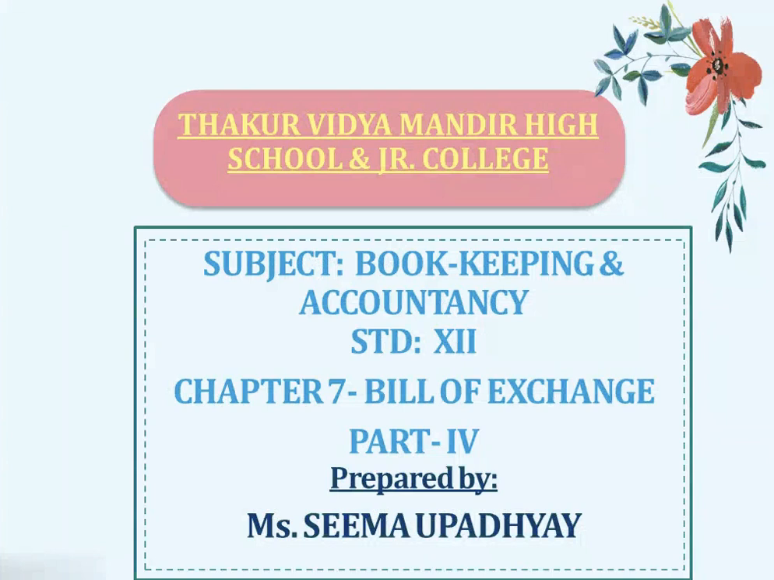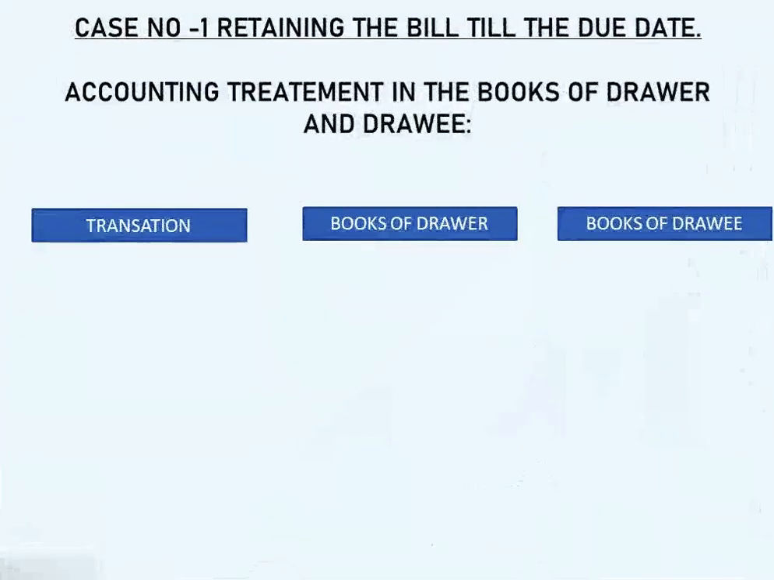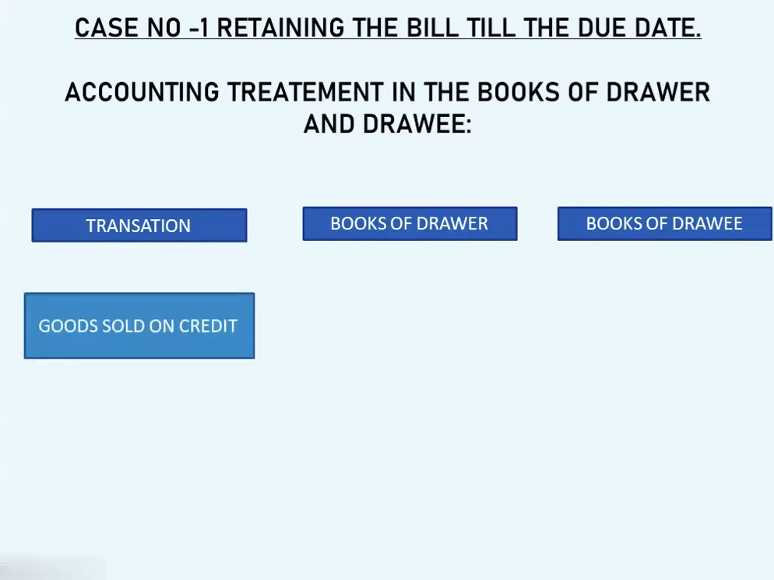Today we are going to start with part 4 of chapter number 7, Bill of Exchange. Today we are going to start with journal entries. There are the 4 cases that we discussed in the last class. Now let us start with case number 1, that is retaining the bill till the due date. Here is the accounting treatment that we are giving in the books of drawer and drawee.